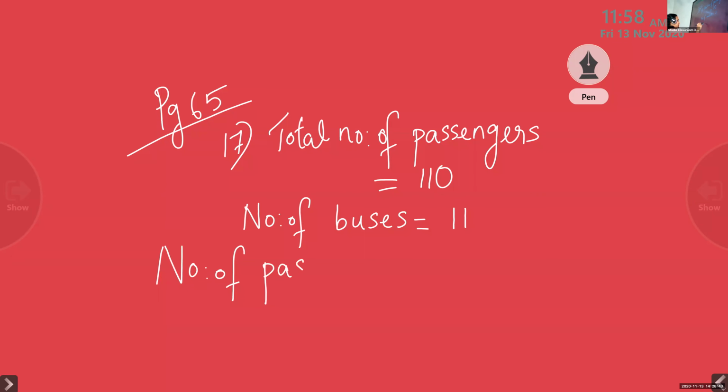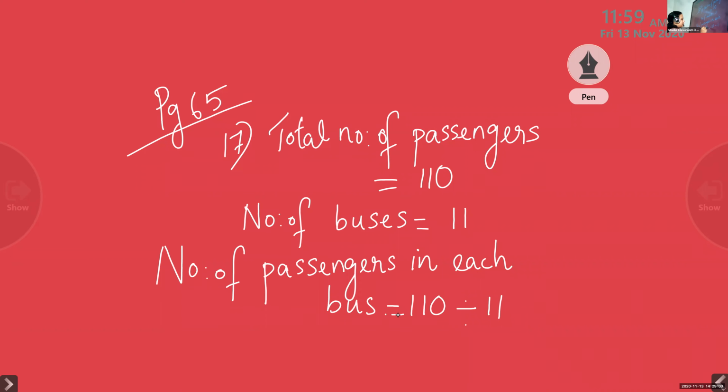Number of passengers in each bus. So, what do we have to do? 110 divided by 11.